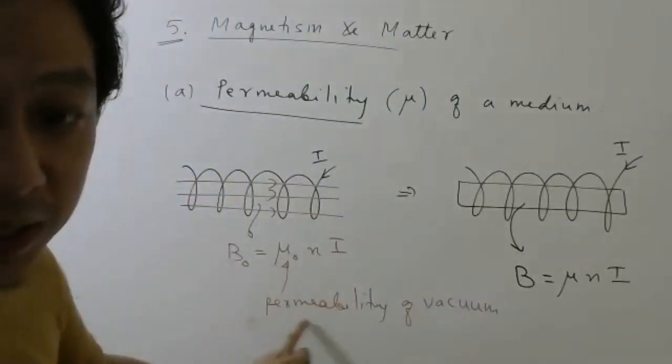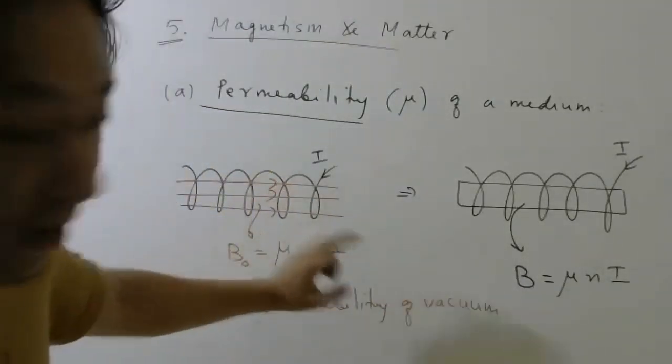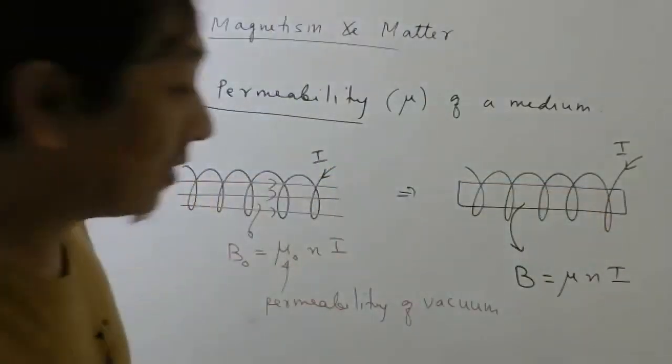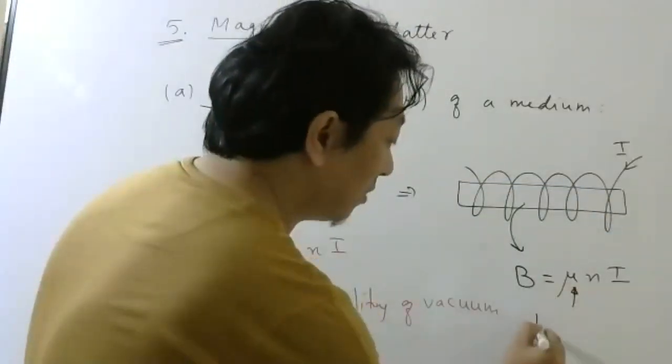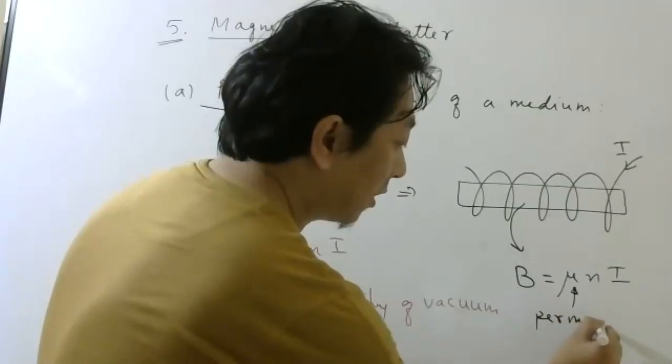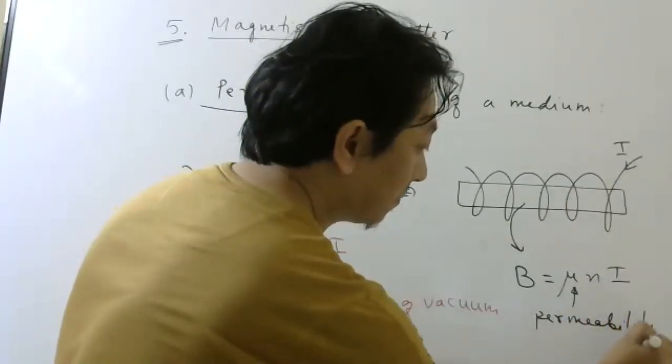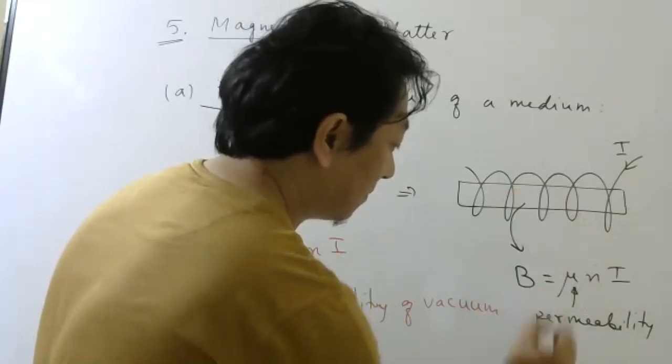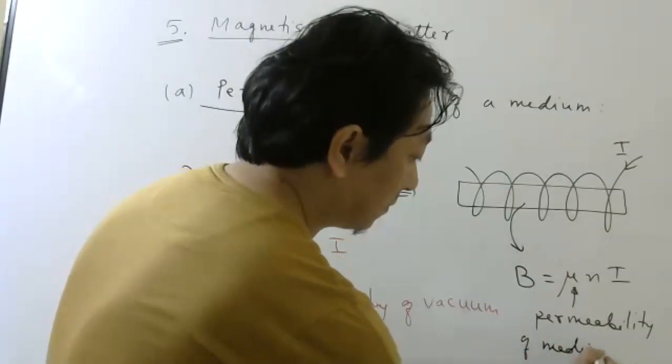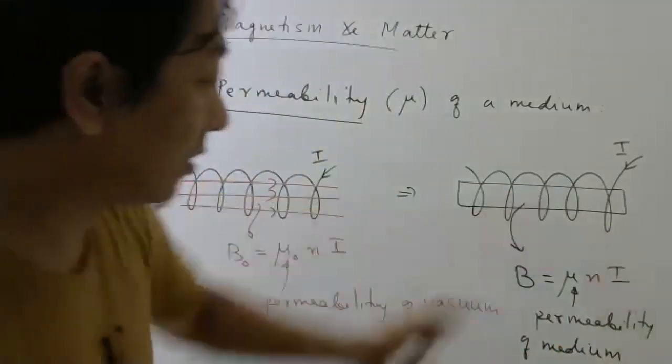So this is permeability of vacuum when nothing is there. When some material is there, that time we write mu, and this mu is what we call permeability of this medium. Okay, this medium.